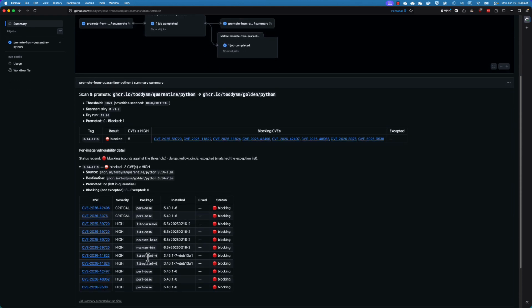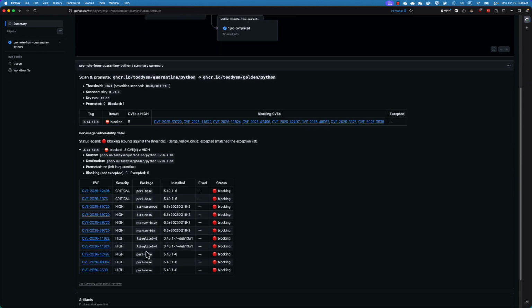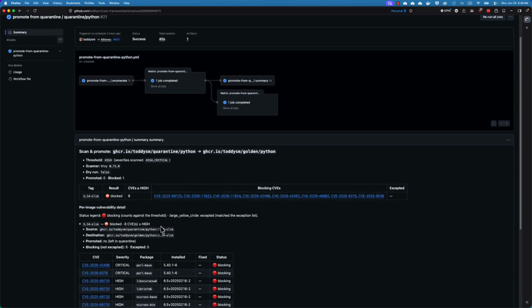So what that means is that the image will not be promoted from the quarantine repository to the golden repository. And the action also gives you in the report the list of vulnerabilities, whether they are critical, high, or also the ones that actually do not meet the threshold for promotion.